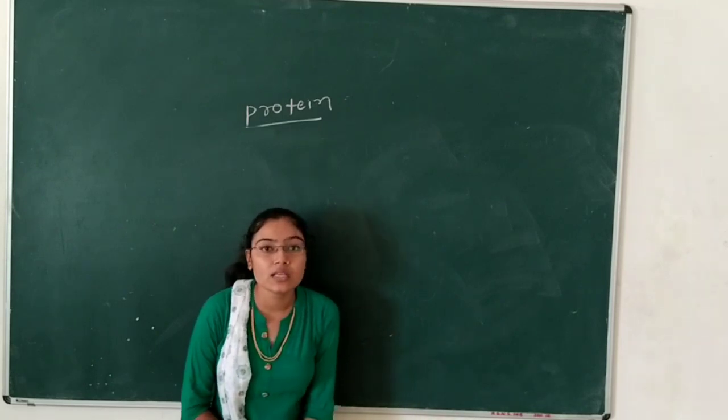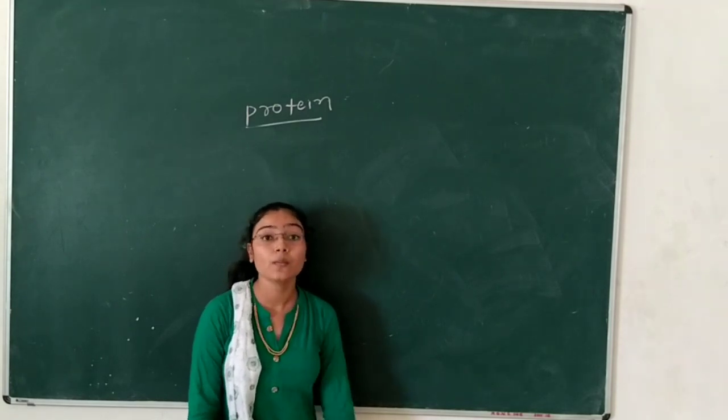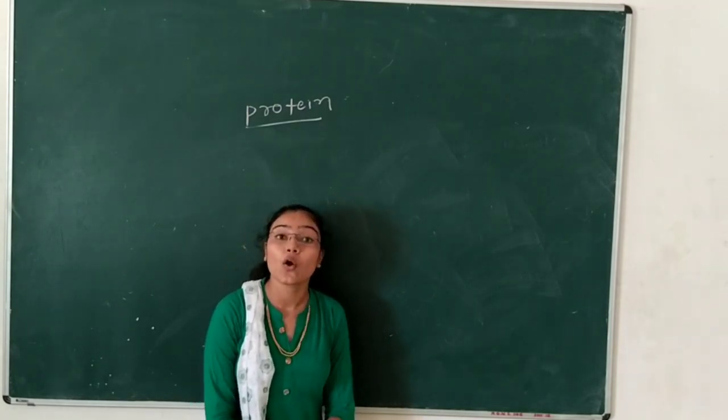Now we will see the functions of amino acids. The first function of amino acids is the body-building structure of proteins.